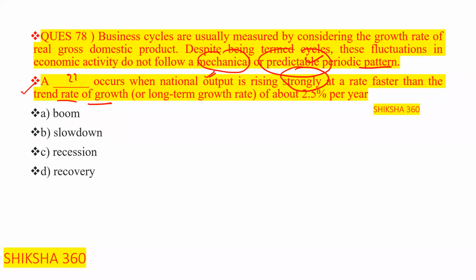So what is the answer? A dash occurs when national output is rising strongly at a rate faster than the trend rate of growth, or longer term growth rate, of about 2.5% per year. We have four options: boom, slowdown, recession, and recovery.